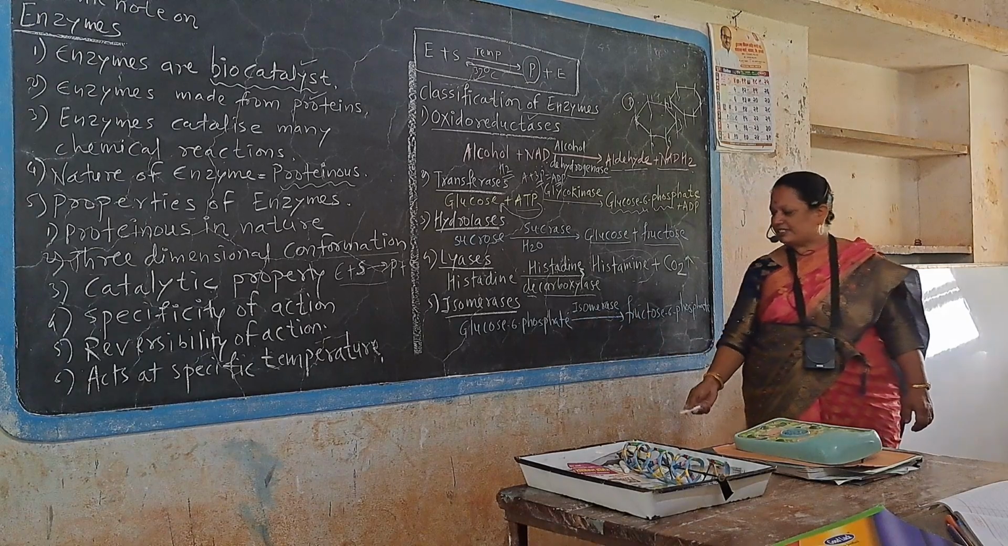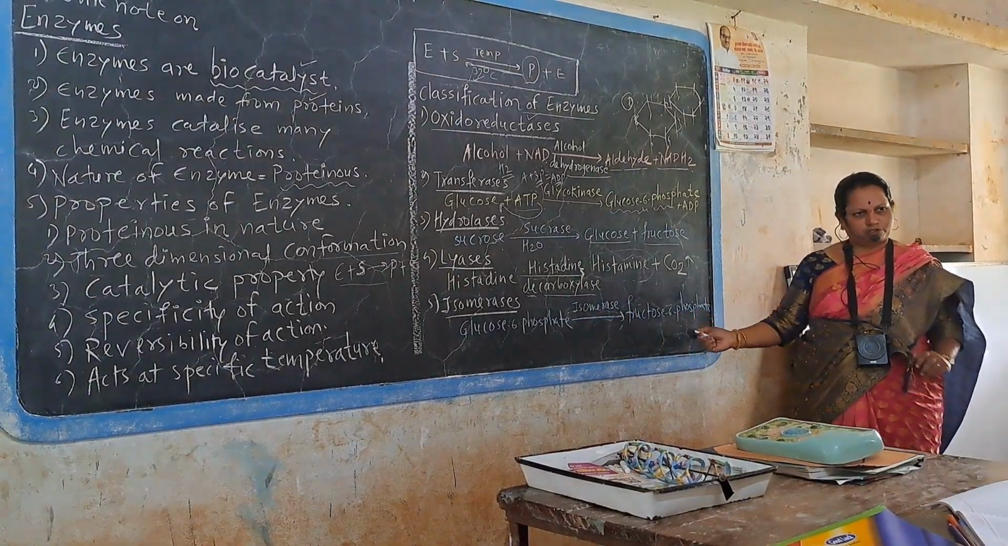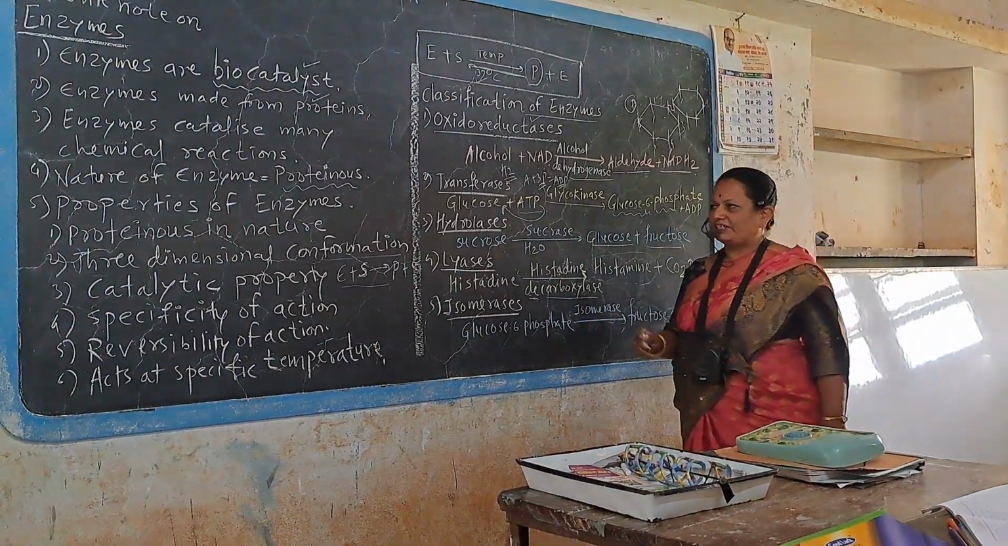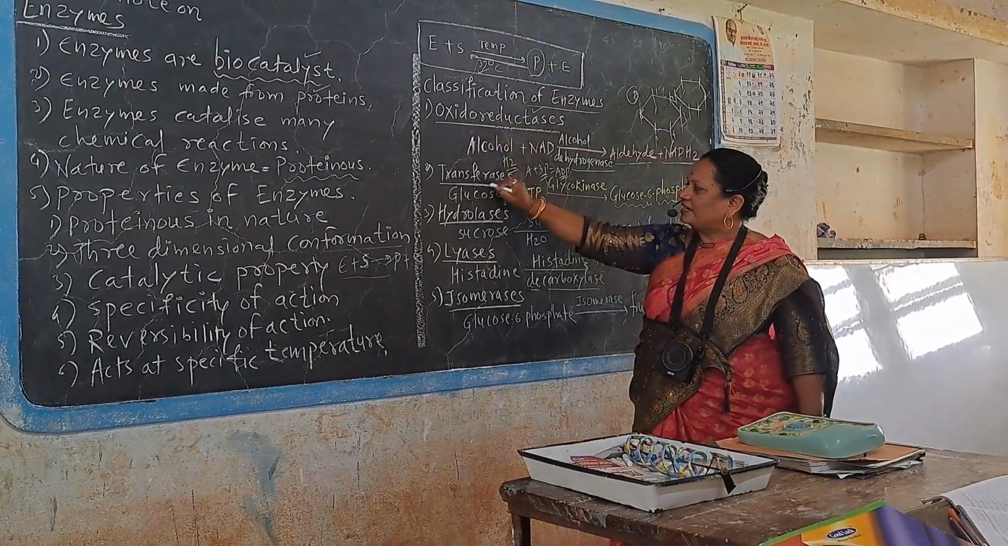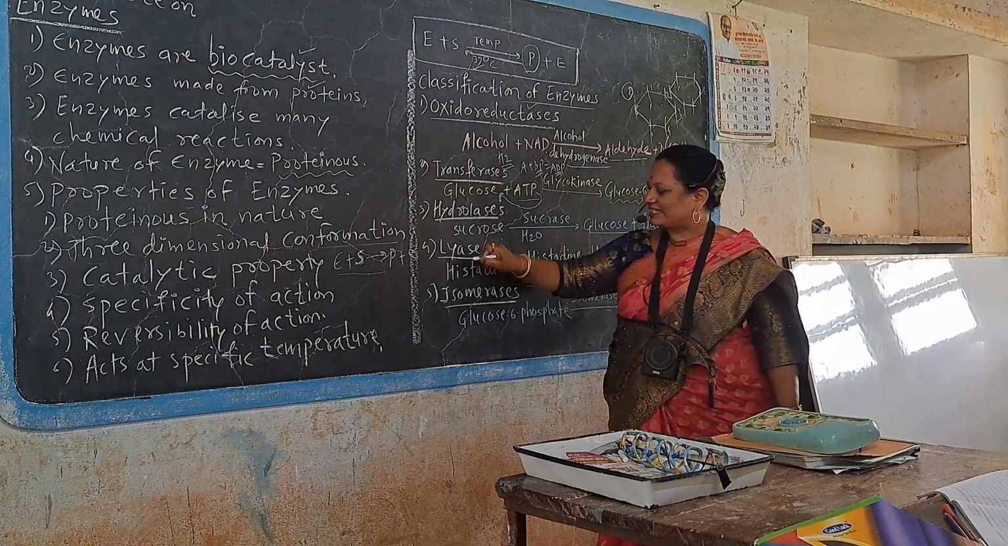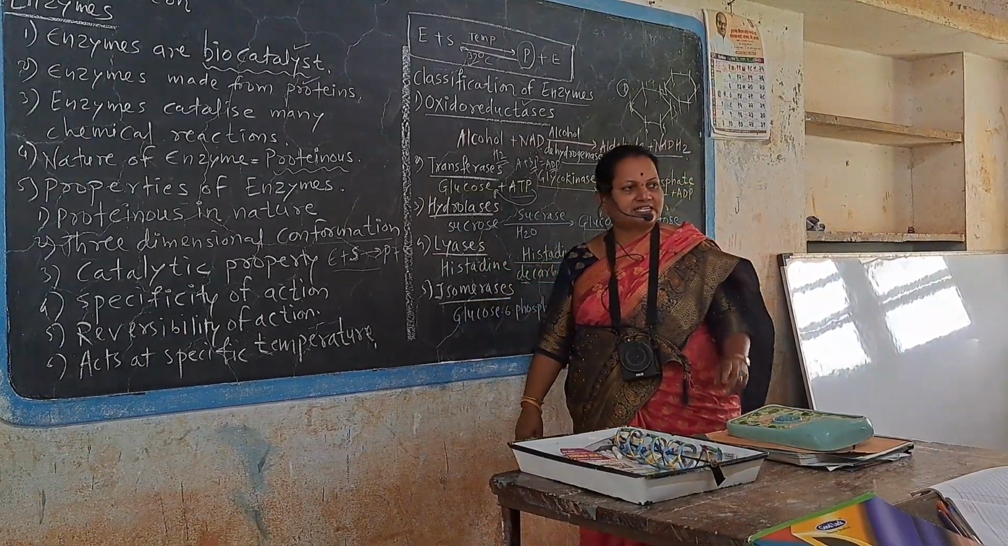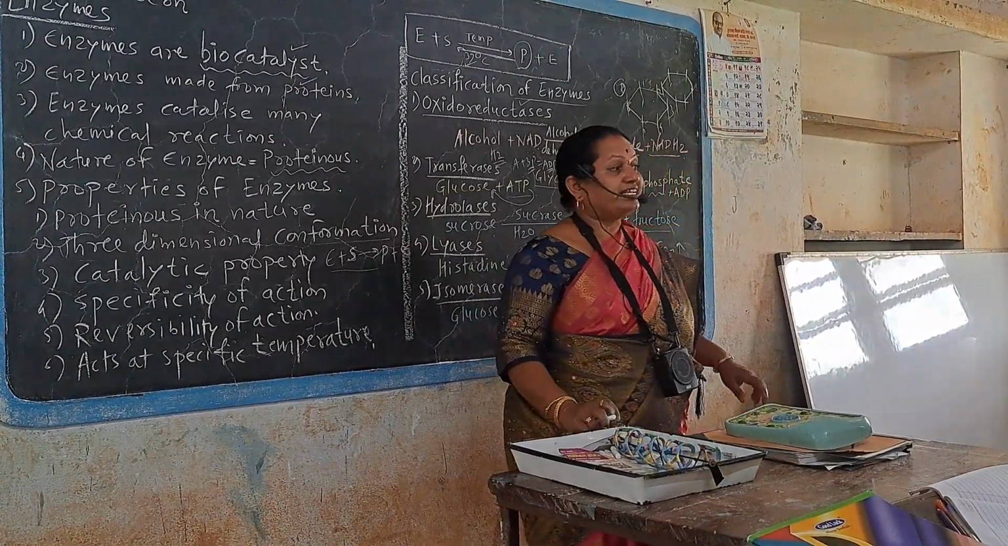Glucose 6 phosphate is converted into fructose 6 phosphate. And these are the classification of enzymes. First, oxidoreductases, transferases, hydrolases, lyases, isomerases, and the last type of enzyme is called ligases.